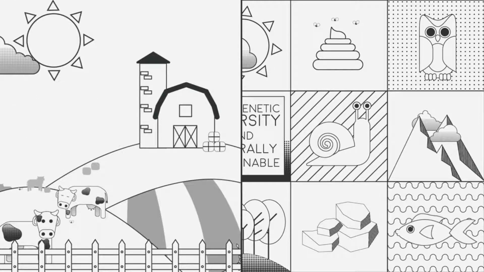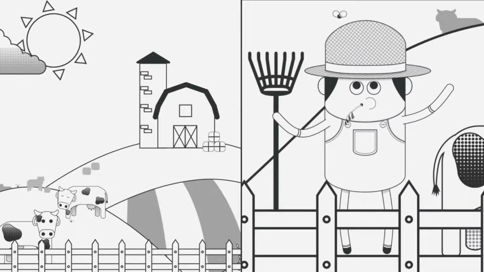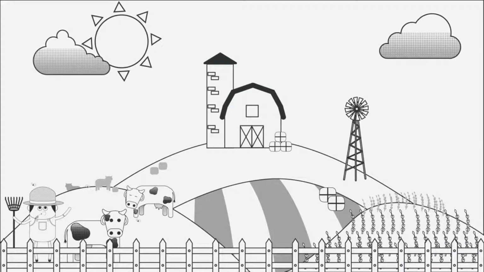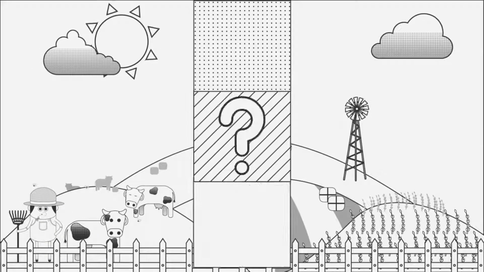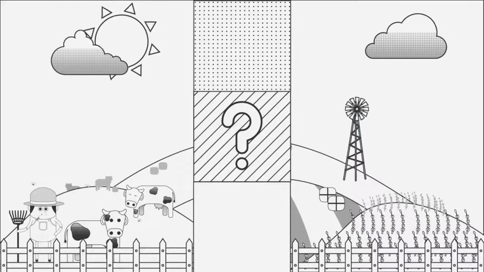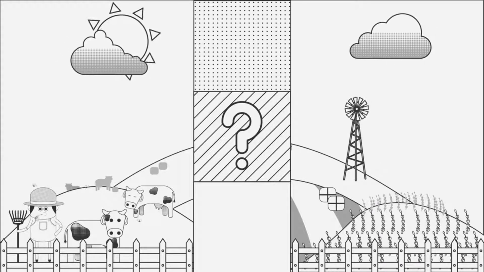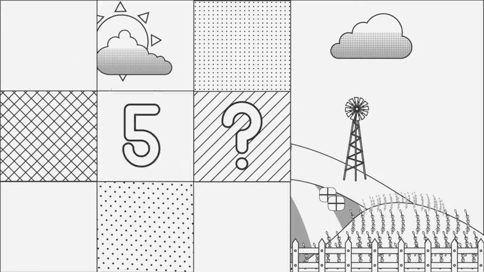Artificial ecosystems have been created or altered by humans and are not necessarily found in nature. Farms are an example of an artificial ecosystem. Based on the complexity of natural ecosystems, how many components do you think artificial ecosystems have? Pause and have a think. If you guessed somewhere between 5 and 10, you're pretty close to the average.